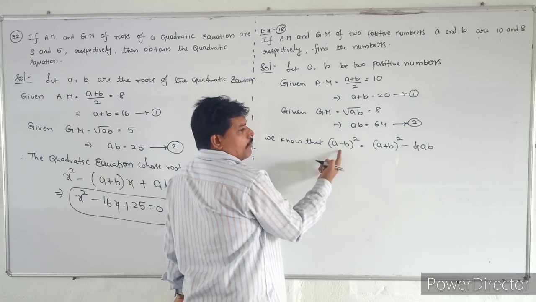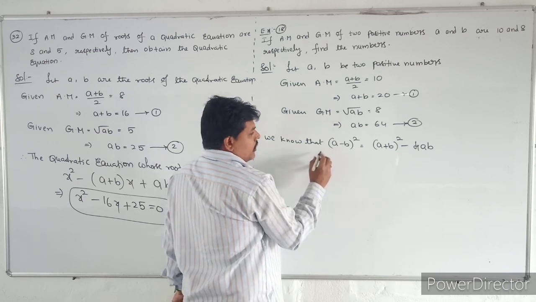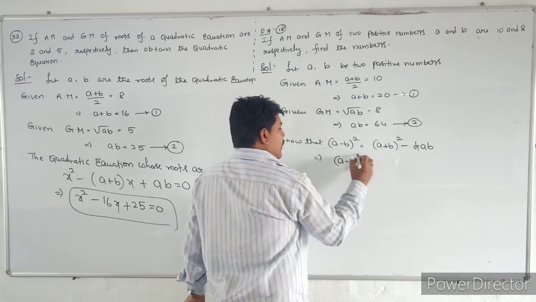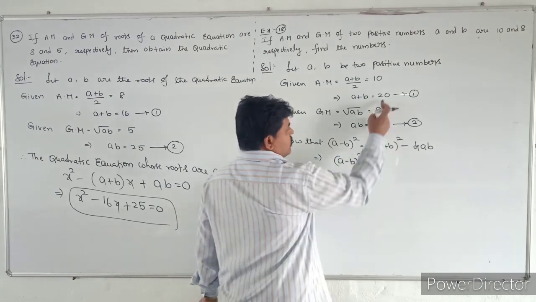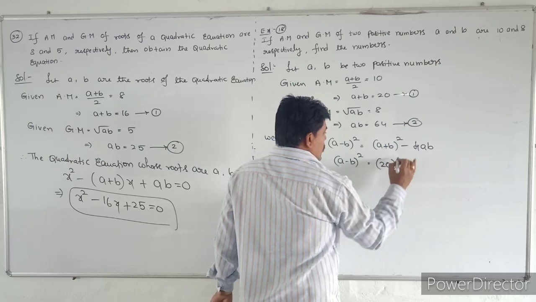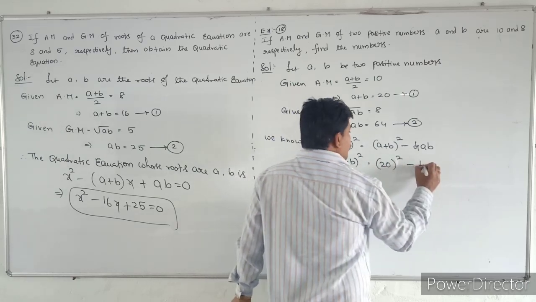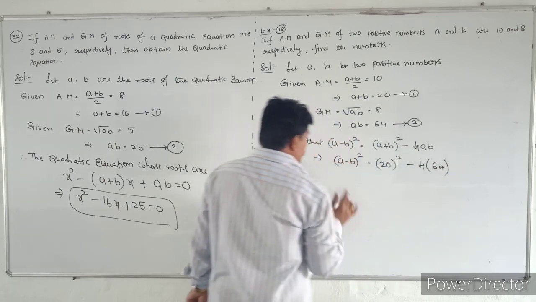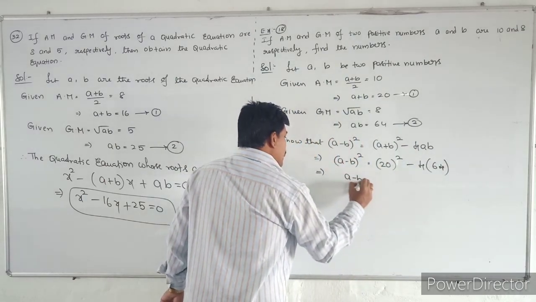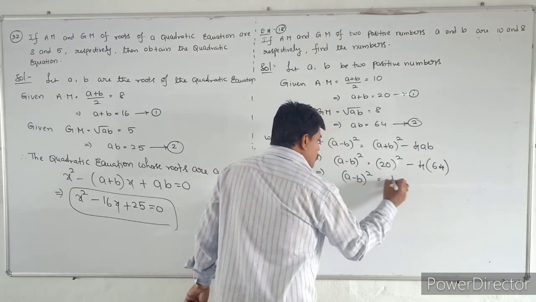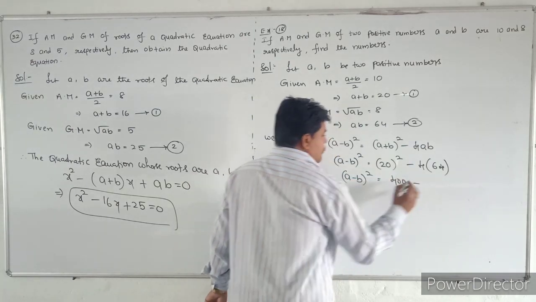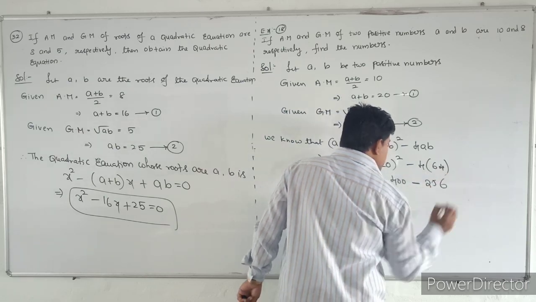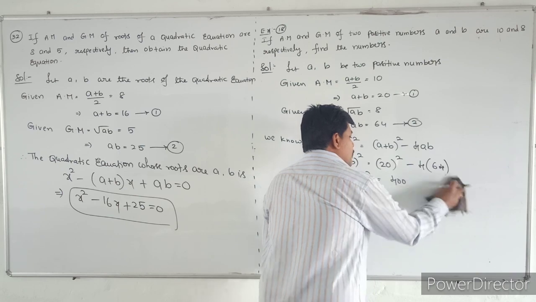That's why I am taking the A minus B whole square formula. A minus B whole square is equal to A plus B whole square, that is 20 whole square, minus 4 into AB value, which is nothing but 64. So A minus B whole square is equal to 400 minus 256.